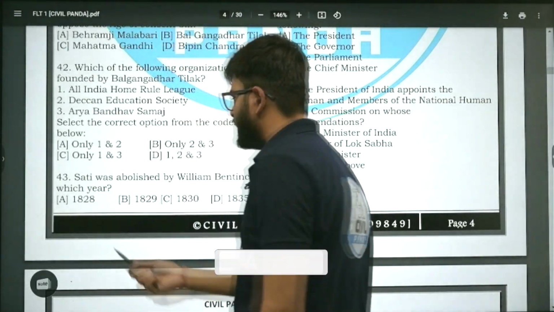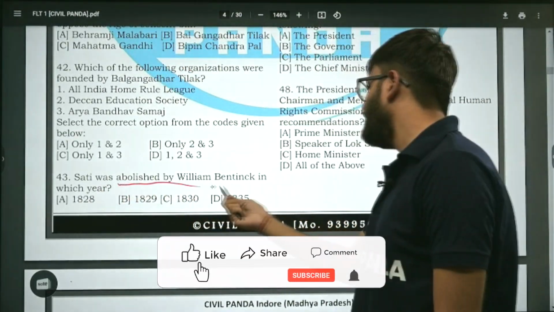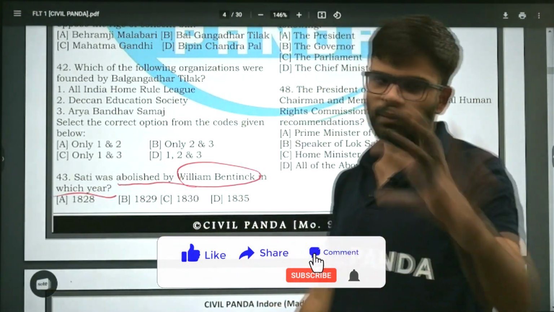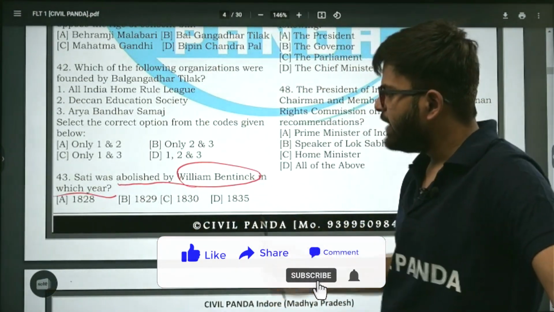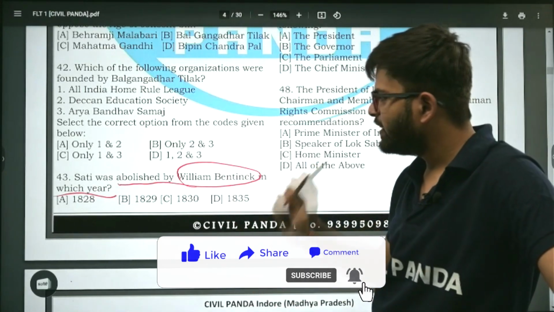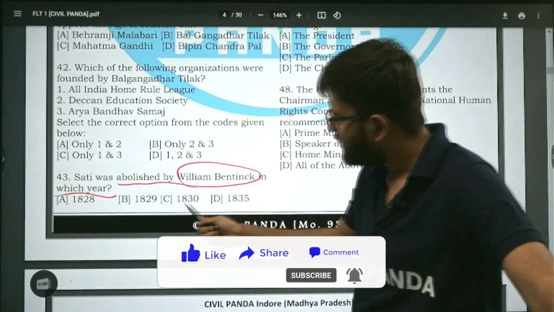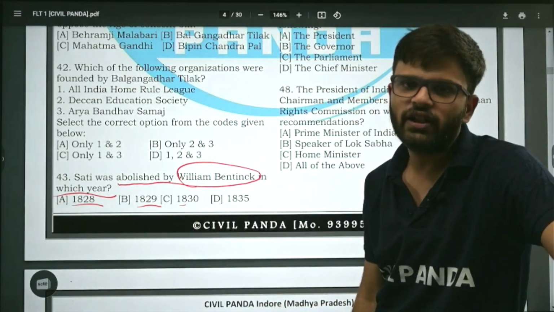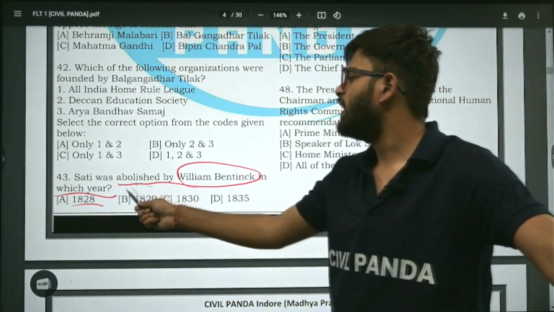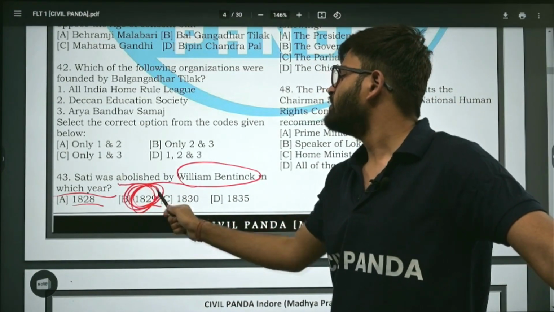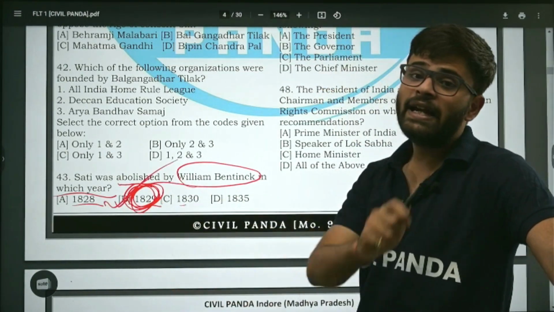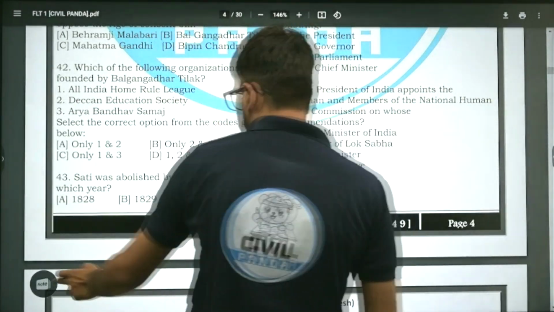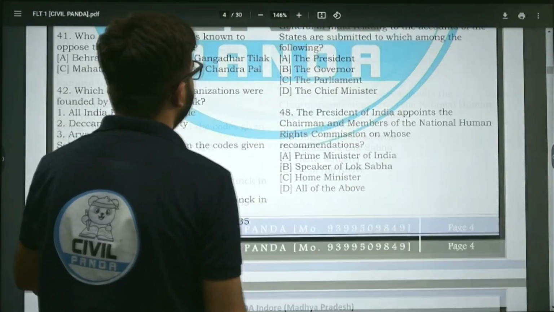Sati Pratha. Sati was abolished by William Bentinck in which year? Now there is maximum confusion. 1828, 1829, 1830, 1835. अब बोलेगा सर कहीं पे 1830 मिल जाता है, 1829 भी मिल जाता है, 1828 भी मिल जाता है. मिल तो जाता है लेकिन that is not correct. Correct answer is 1829. Mark it. Sati was abolished by William Bentinck in 1829. Moving on to next question number 44.